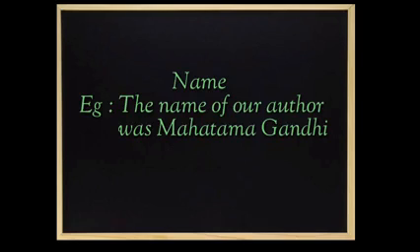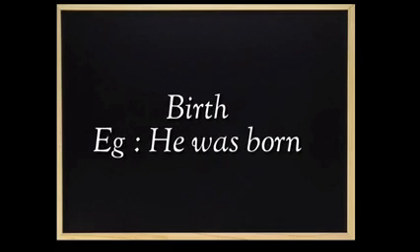Okay? Now my second sentence starts with a name. Usually we get a name for the profile. So here my name is Gandhiji. The name of our writer is or was, that is, he is not alive today. So it is was Mahatma Gandhi, right? Then we will write about the birth. That is, he was born on.